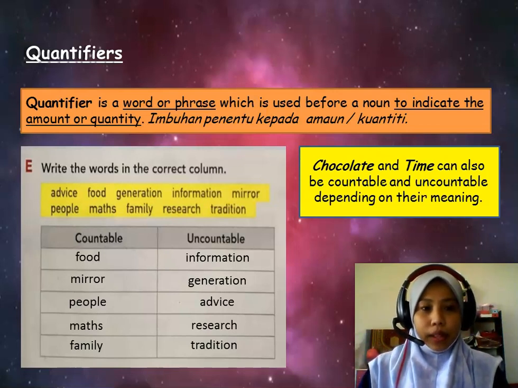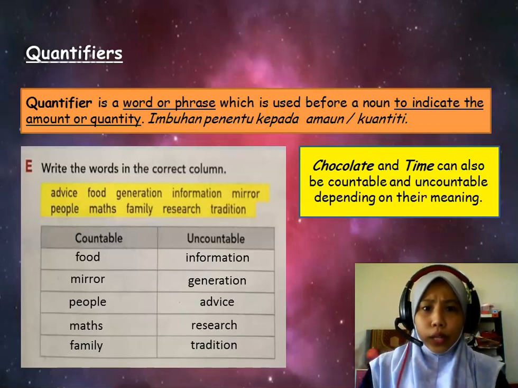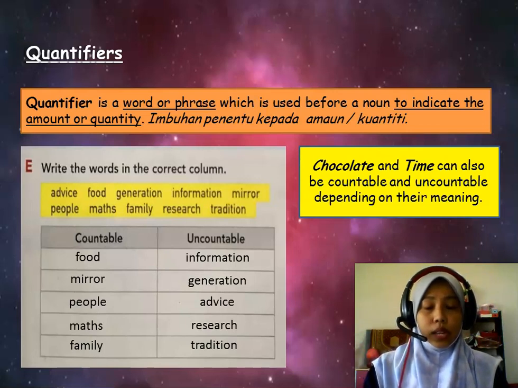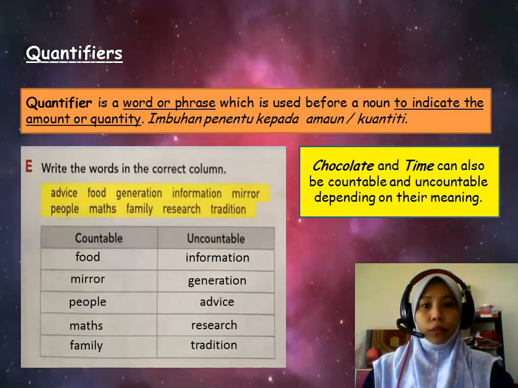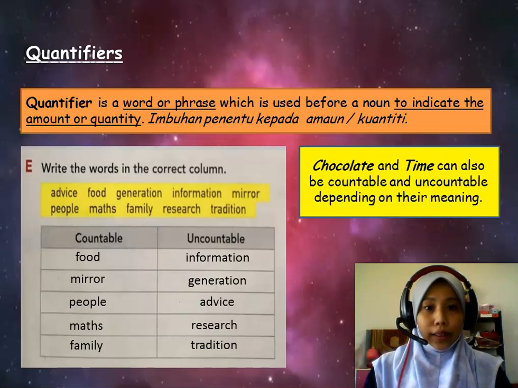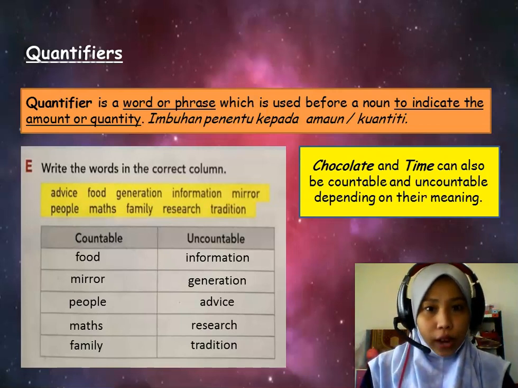And again, time can also be uncountable when you use of. How many times I would like to tell you that you need to submit the homework before Sunday? How many times? Okay, so it is uncountable. Or when you are sitting an examination, and your teacher says, children, you have 5 more minutes before the time's end. There you can count on the time. How many minutes left? 5 minutes. Okay, good. I hope that you understand on the use of countable, uncountable, and also the quantifiers.